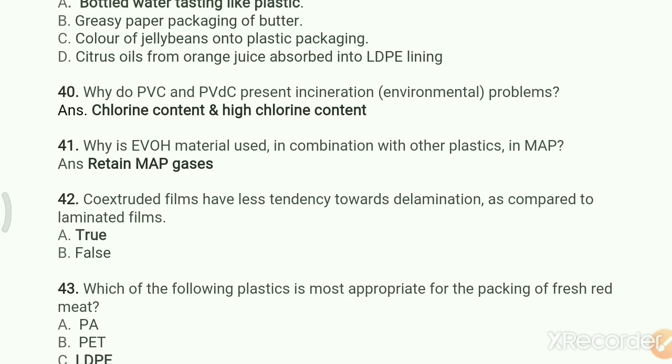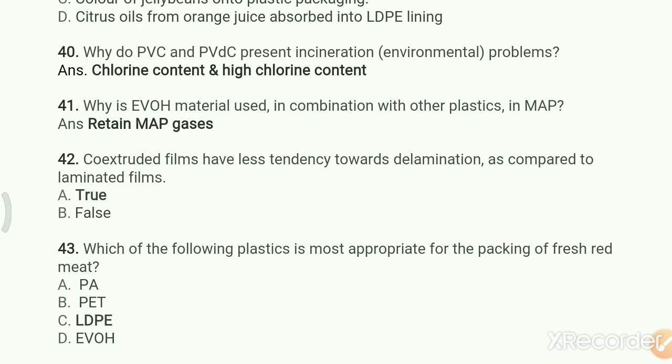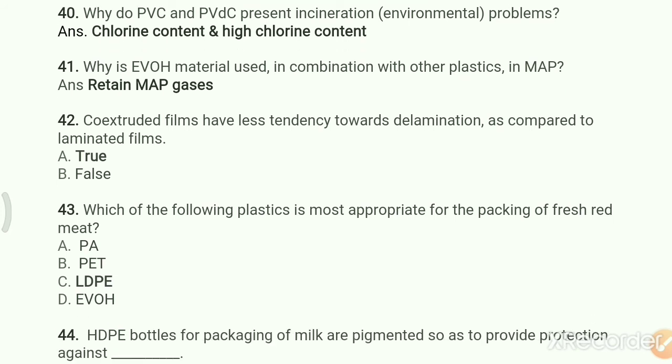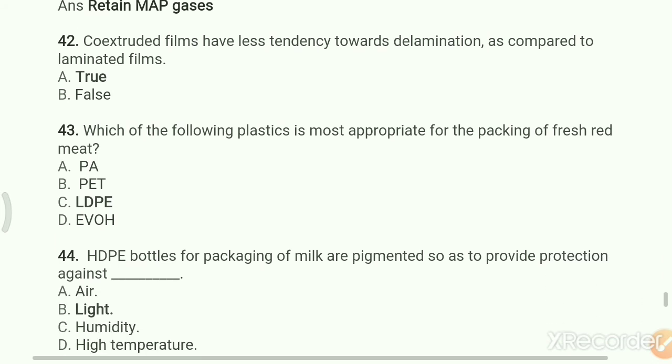The next question, why is EVOH material used in combination with other plastics in MAP? The right answer is it retains MAP gases. Next: co-extruded films have less tendency towards delamination as compared to laminated films. Option A, true; B, false. Co-extruded films always have less tendency towards delamination as compared to laminated films. That's why this is the true statement.